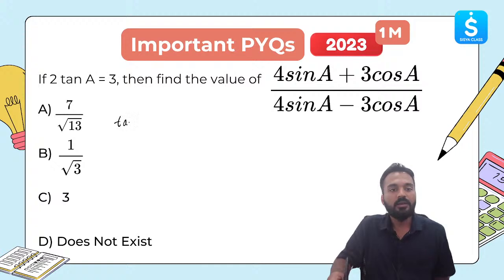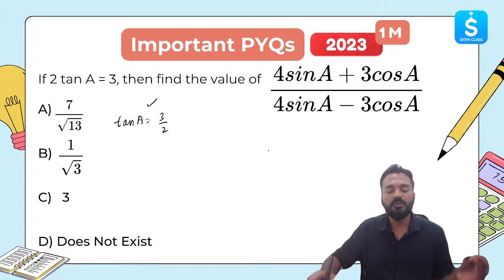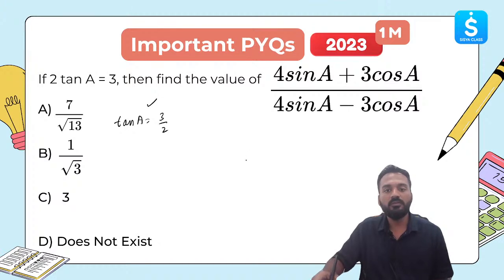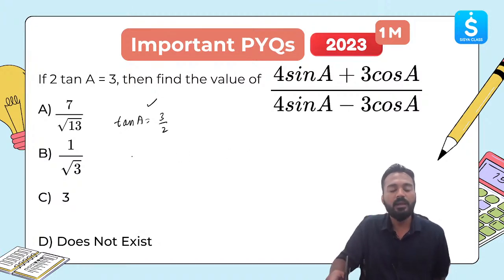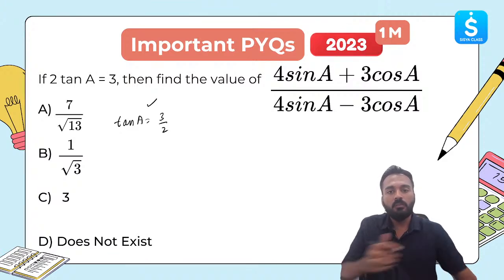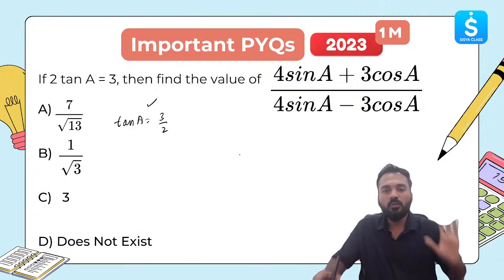So I can write tan A is equal to 3 by 2. This is the information which I have. Now in order to solve this, I can solve this very easily. Tan A is 3 by 2. Then what will be the value of cot A? Cot A also we need not go into that.